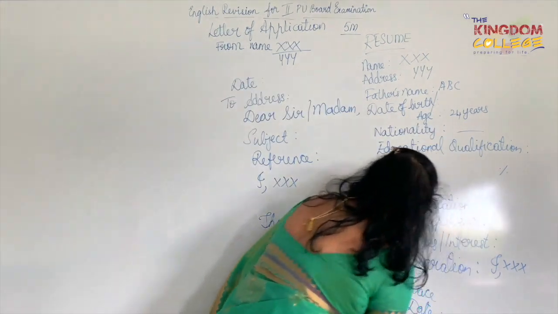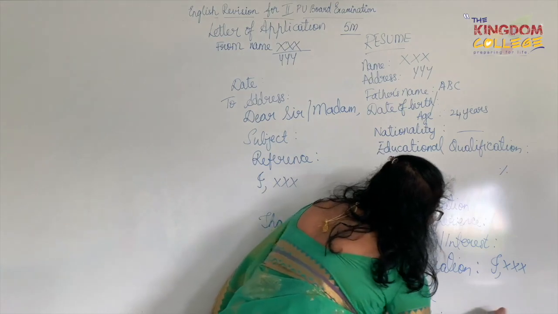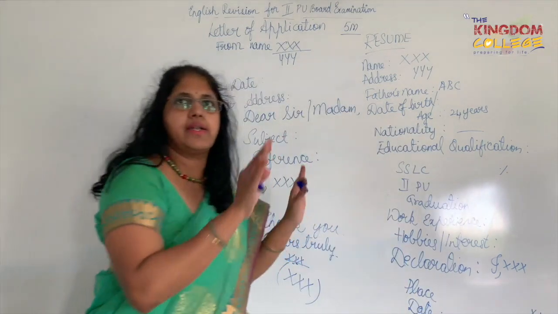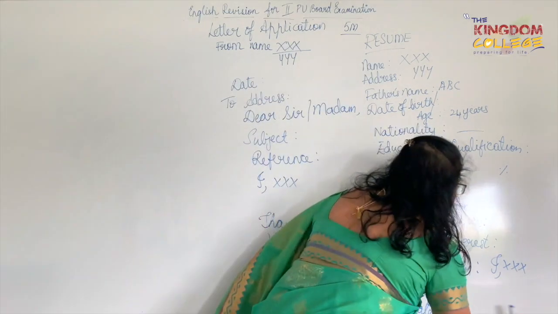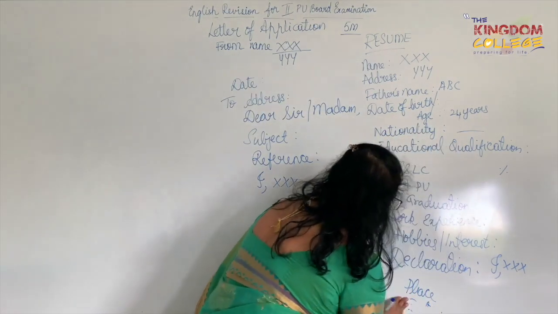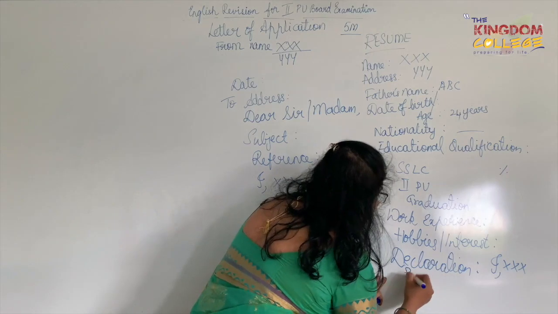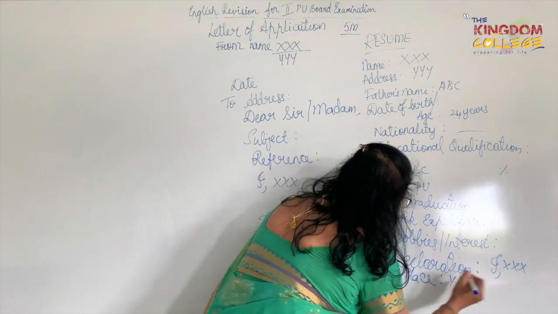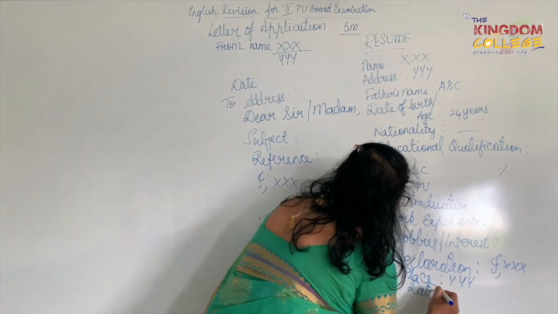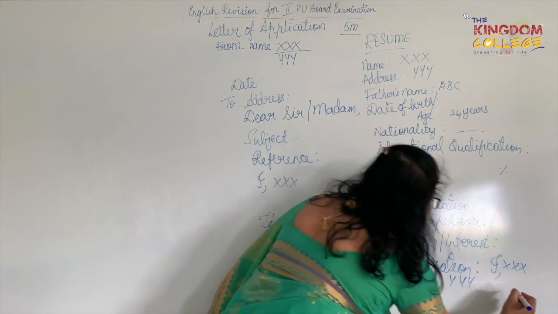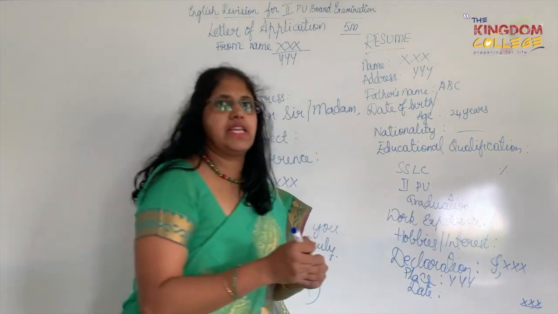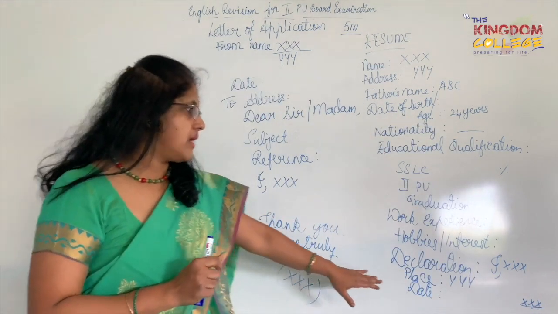So under this, when you write place and date, leave a line, and just below that, as an end to the entire thing, is what you will be writing down. Okay, now here, place will be my YYY, and then the date will be, let's say, whatever date I have put, and immediately by the side you put your signature. Okay, small signature of XXX. Okay, this is how we will say.